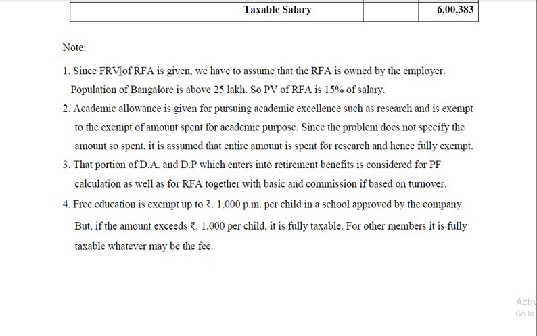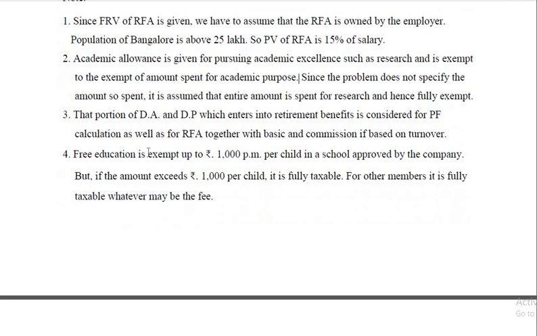Since perquisite value of rent-free accommodation is given, we have to assume that rent-free accommodation is owned by the SSC. Academic allowances for pursuing academic excellence, such as research, are exempt to the extent of amount spent for academic purpose. I already explained these things. Since this problem does not specify the amount so spent, it's assumed that entire amount is spent for research and hence fully exempt. That portion of DA and DP which enters into retirement benefits is considered for Provident Fund calculation as well as for rent-free accommodation together with basic and commission if based on turnover.